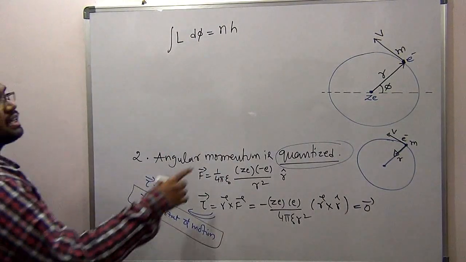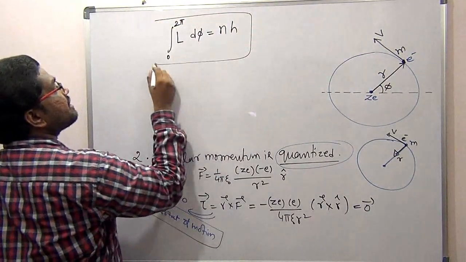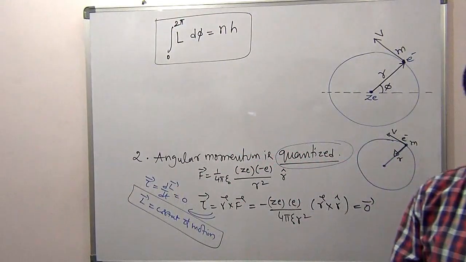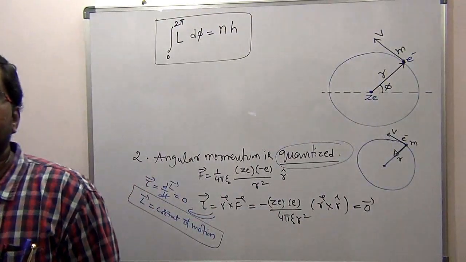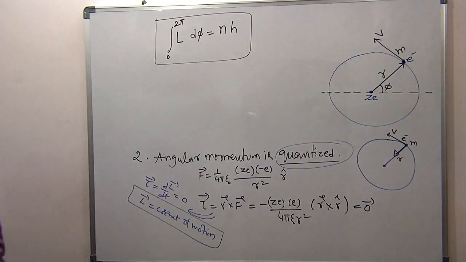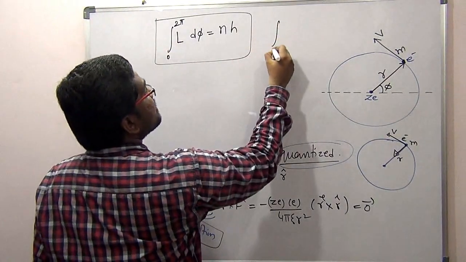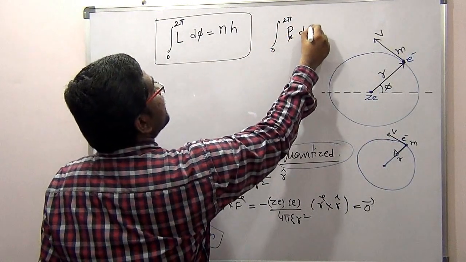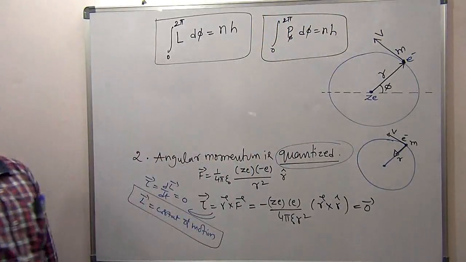The limits are that the angle varies from 0 to 2 pi. This is the condition, where L is the angular momentum. So the integration from 0 to 2 pi of L d phi is equal to nh. In some books the same thing is written like this: in place of L, they write the integral from 0 to 2 pi of p phi into d phi equal to nh. This is the quantization principle.